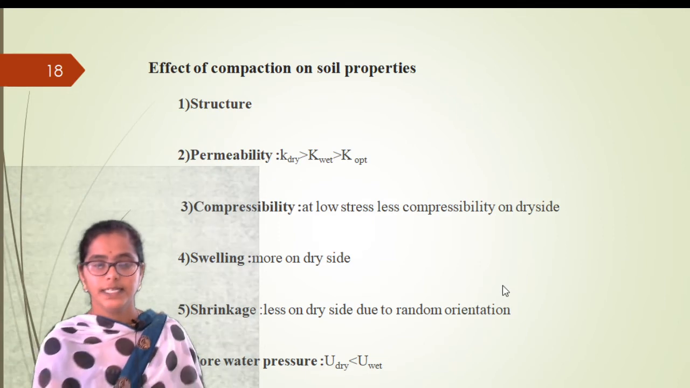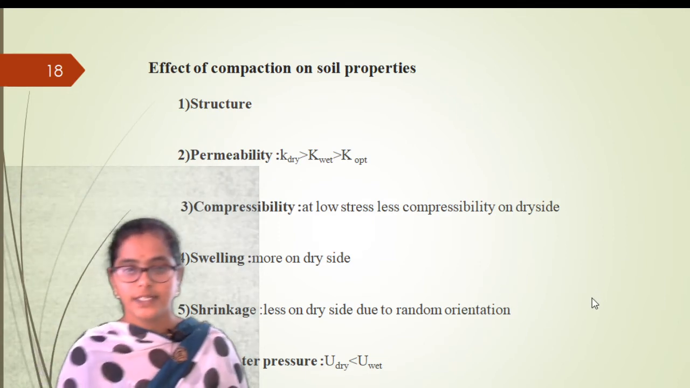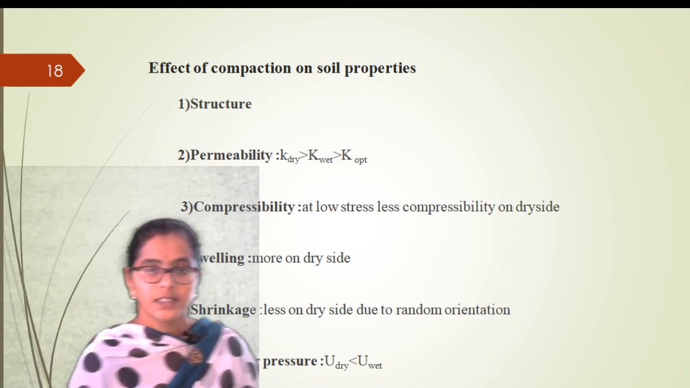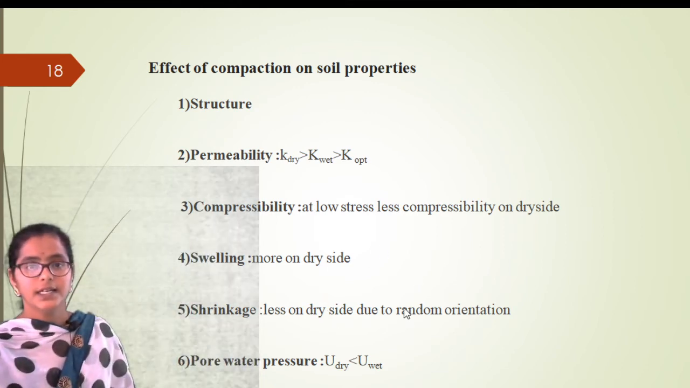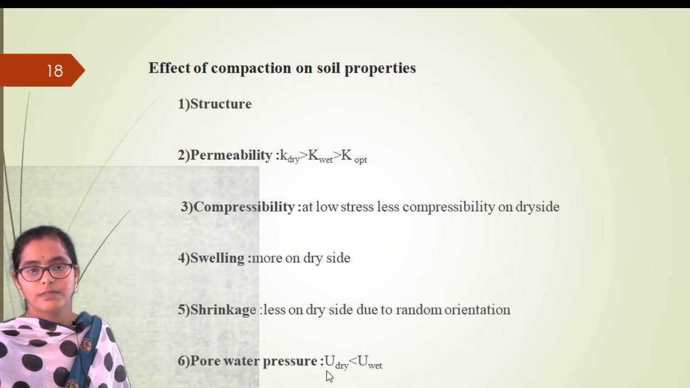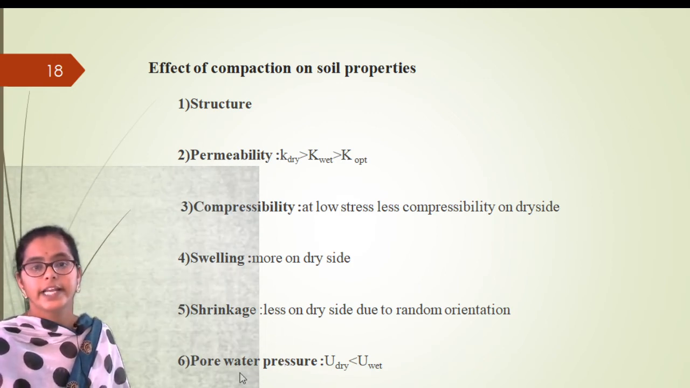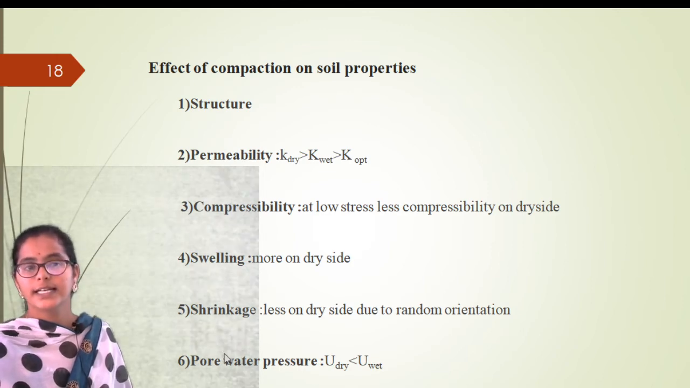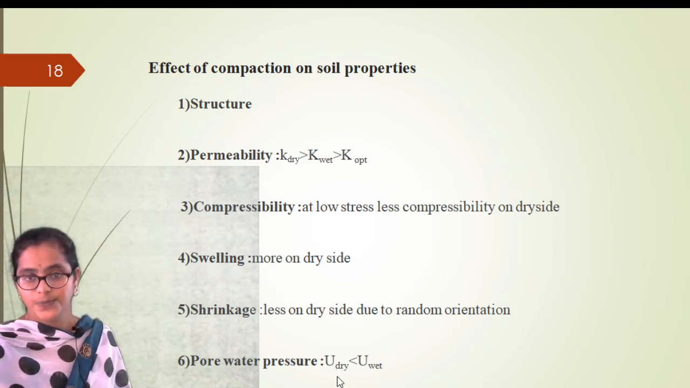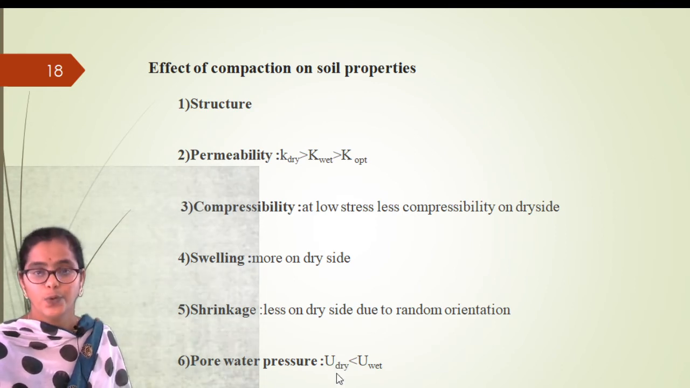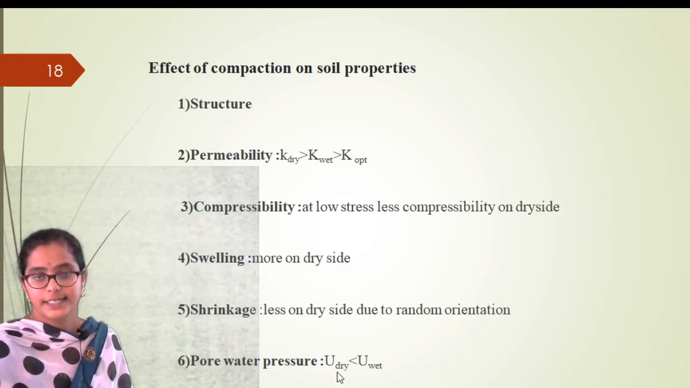Pore water pressure, right? What is pore water pressure? We discussed it already, right? Pore water pressure is the pressure that is exerted by the water that is present in the pores, and it is represented with the letter U. We said already, right? So pore water pressure is more on the dry side, right?